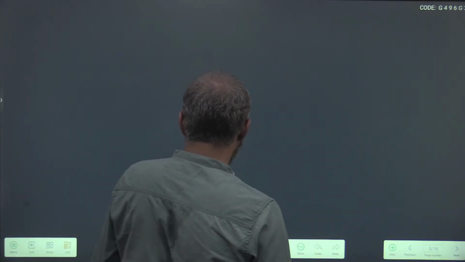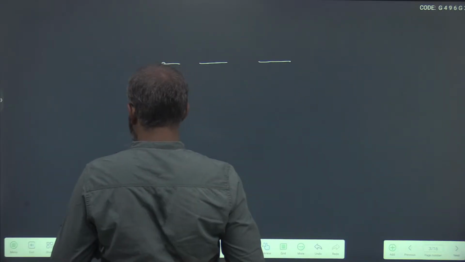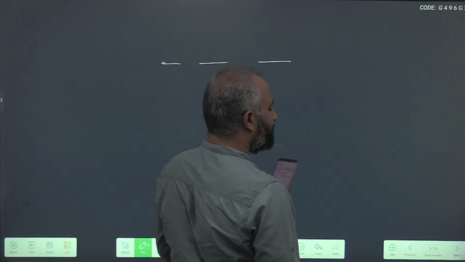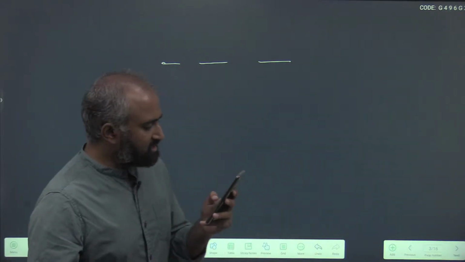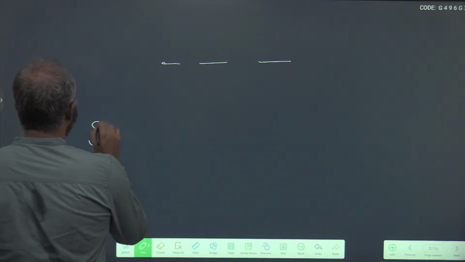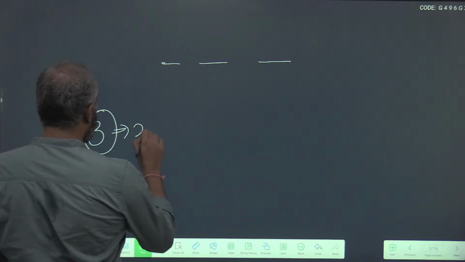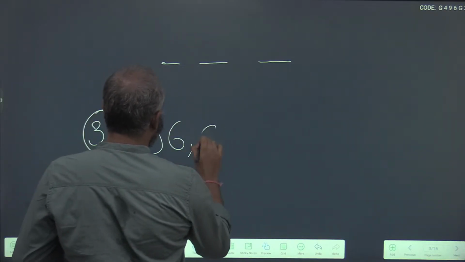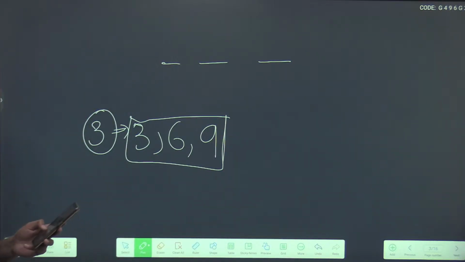So, 3-digit numbers. Consider all 3-digit numbers without repetition of digits, obtained using 3 non-zero digits which are multiples of 3. What are the multiples of 3? 3 ones are 3, 3 twos are 6, 3 threes are 9. These are the only 3 digits that are responsible for this.